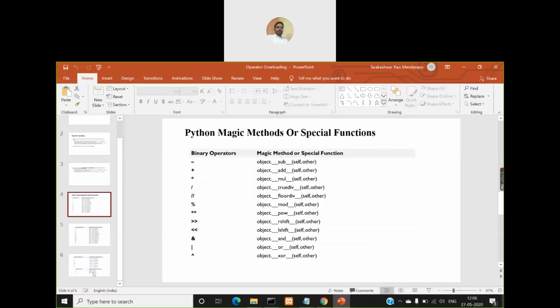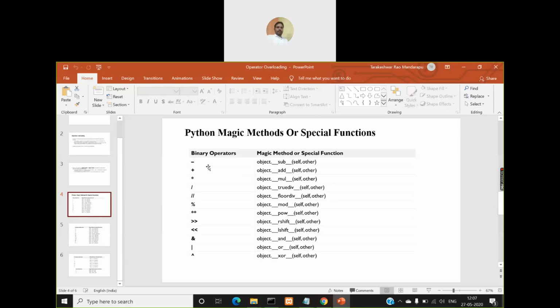So for each of these operators, there will be an exclusive magic method or special function. You need to use this magic method or special function in your program to overload that operator. So using whichever object you want to invoke this method, you need to use that object name dot the method name. Then that will work in your program.